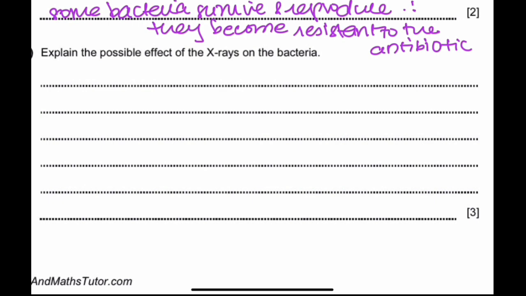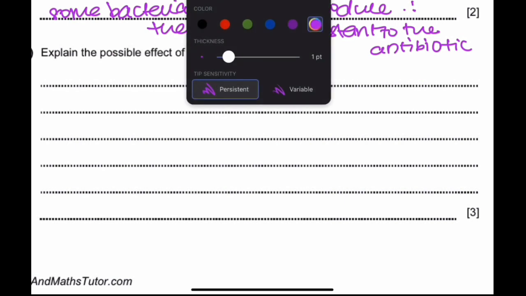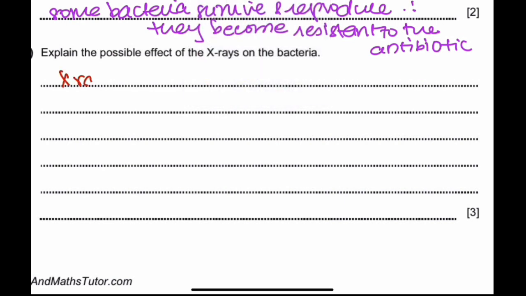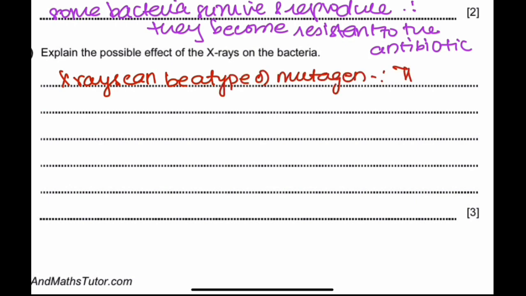It can be radiation, like X-rays, or other substances that can be cancer causing or mutation causing. So what you need to write here is that X-rays can be a type of mutagen, hence they can cause mutations in the bacteria.